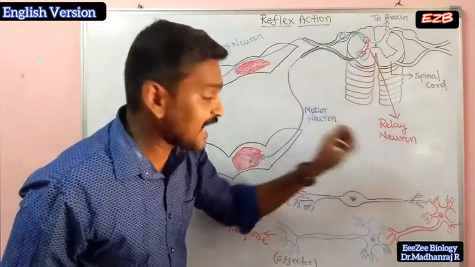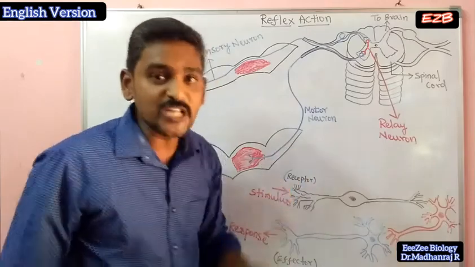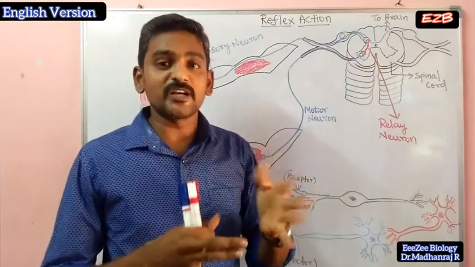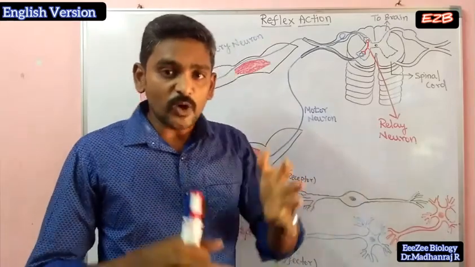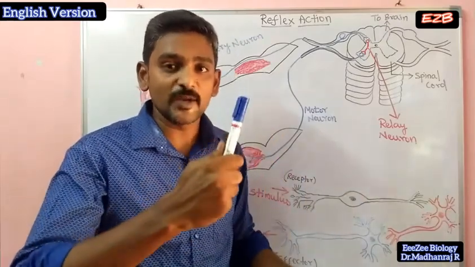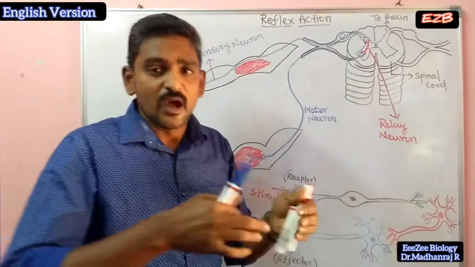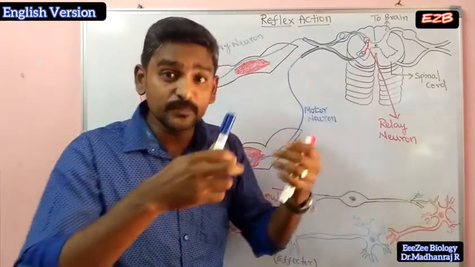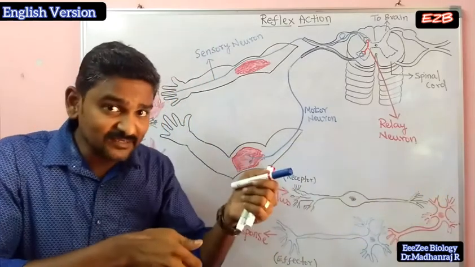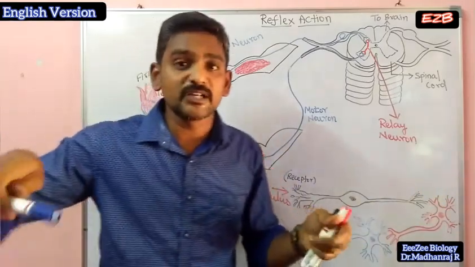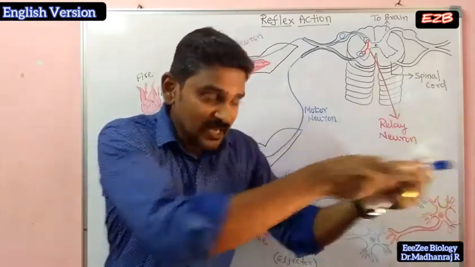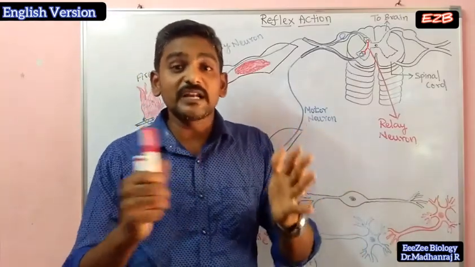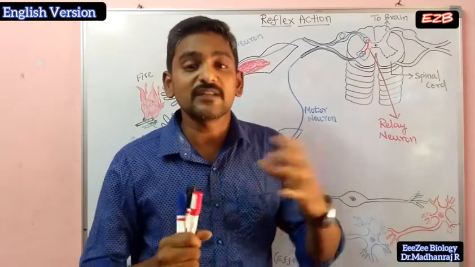That neuron is called a relay neuron. What is meant by relay actually? In athletics you can see the 100-meter, 400-meter relay. They carry one stick. One person runs up to 100 meters, then another person takes the stick and runs for 100 meters, and then another person takes the stick and passes it on to the next person. This is how relay running happens for athletes, right?